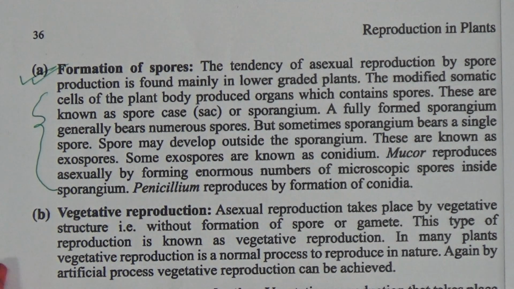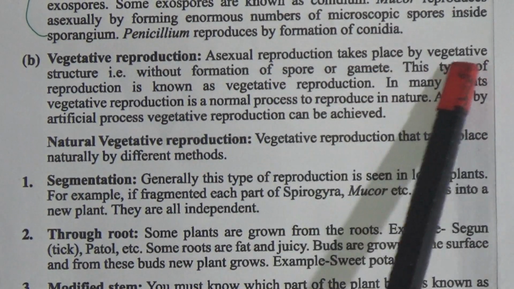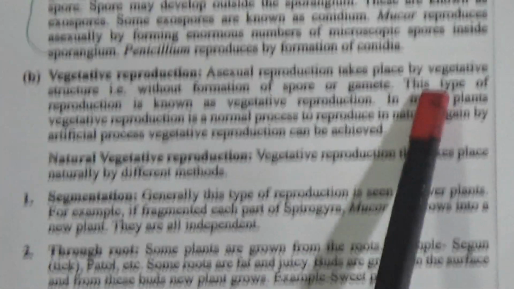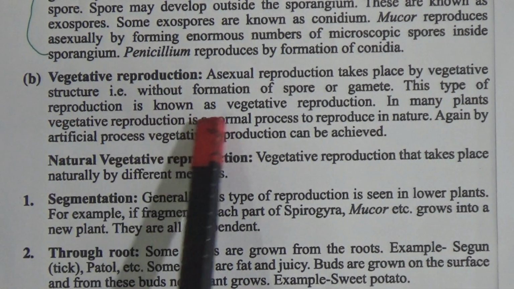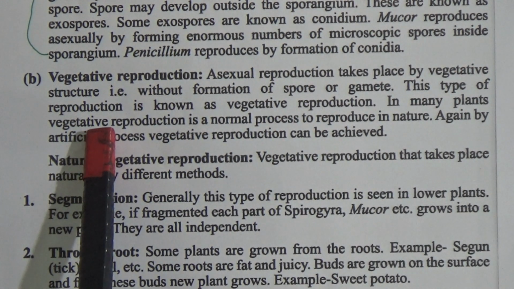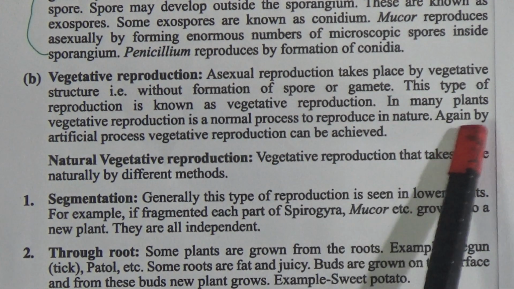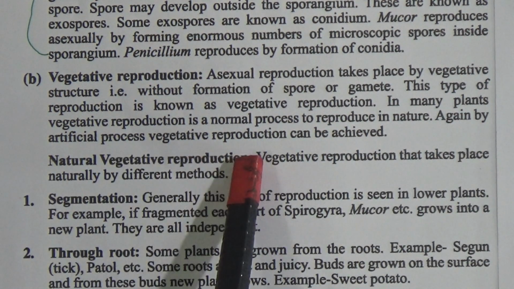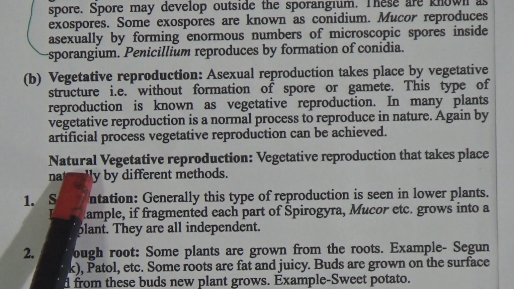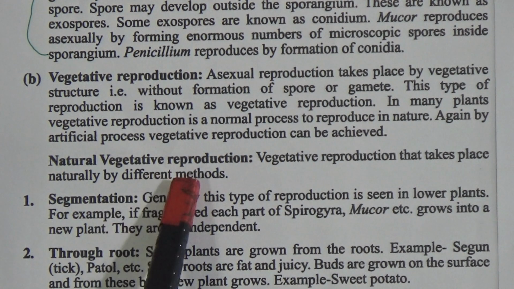Now come to the next one, that is vegetative reproduction. Asexual reproduction takes place by vegetative structure, that is, without formation of spores or gametes. This type of reproduction is known as vegetative reproduction. In many plants, vegetative reproduction is a normal process to reproduce in nature. Again, by artificial process, vegetative reproduction can be achieved. Natural vegetative reproduction takes place naturally by different methods.